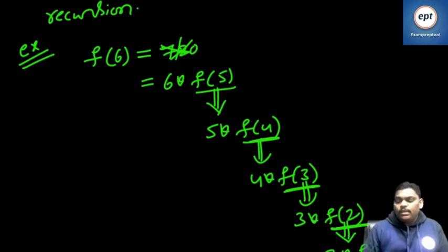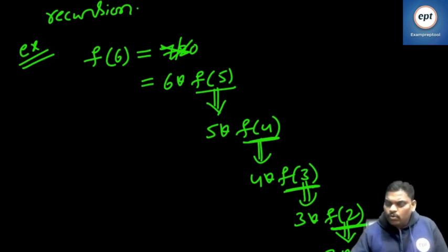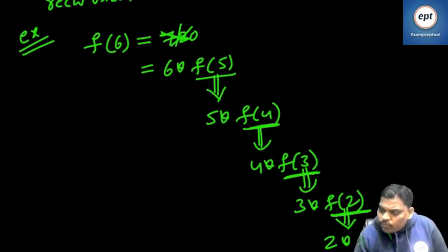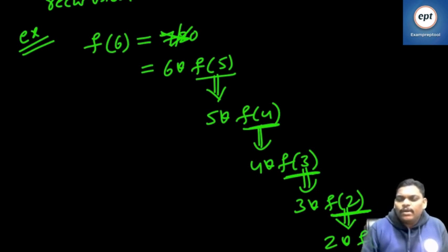In my opinion, everyone knows factorial of 1. So suppose if you don't know factorial of 1 also, you are not a human at all.